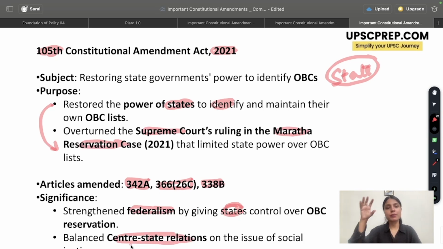So remember, there was a Maratha reservation case. Considering that case, it was said that states do not have the power to maintain their own OBC list. It created confusion, panic, protest movements because states were already maintaining a list which was used for reservation to educational institutions and also certain job opportunities in the state. Now, with this 105th Constitution Amendment Act, the power of the state to maintain their own list was restored. That is what you need to remember.